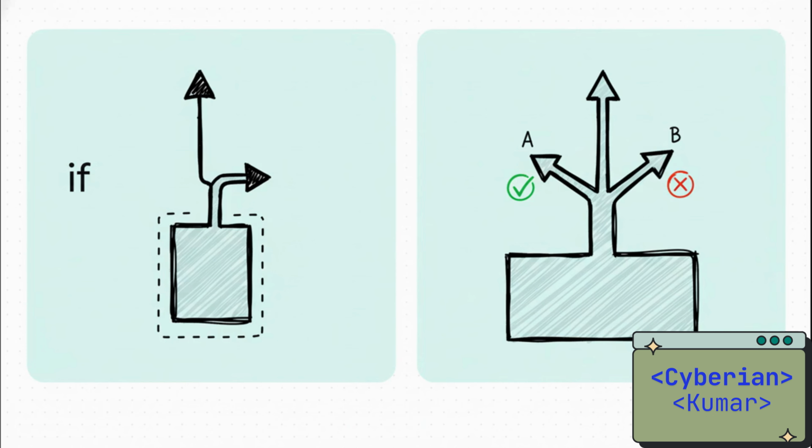But what if you need a clear this or that decision? Well, that's where if-else comes in. It gives you two distinct paths. If the condition is true, you go down path A. But if it's false, you have to go down path B. There's no other option. It's one or the other.